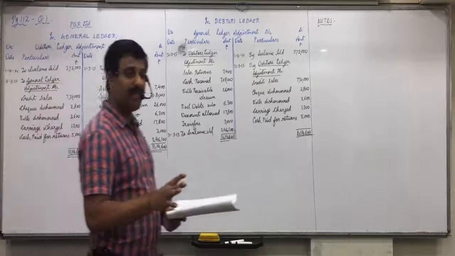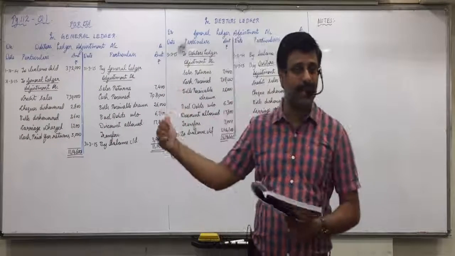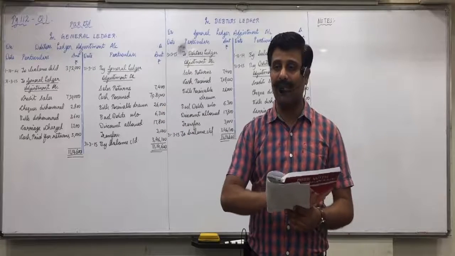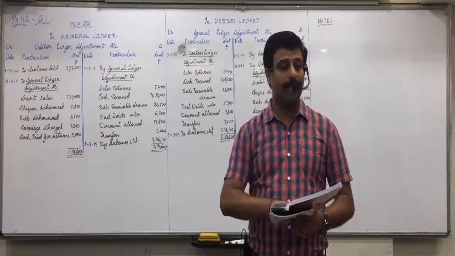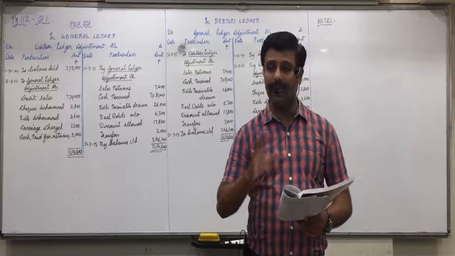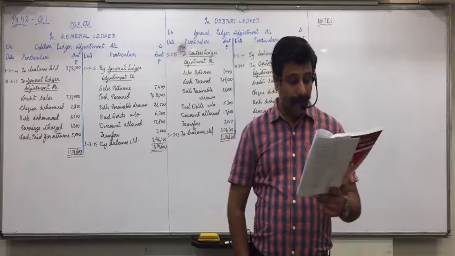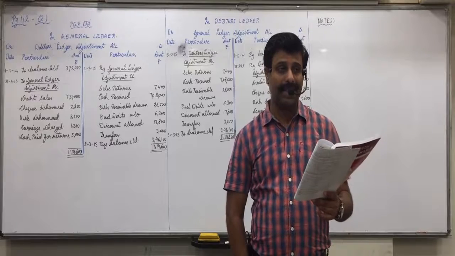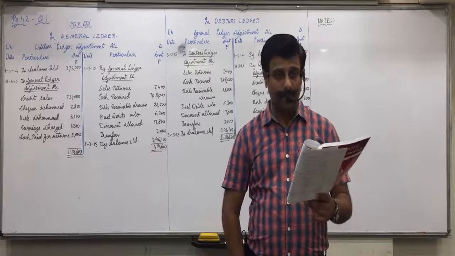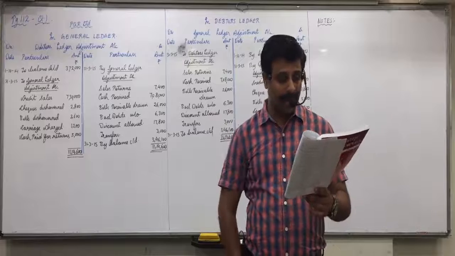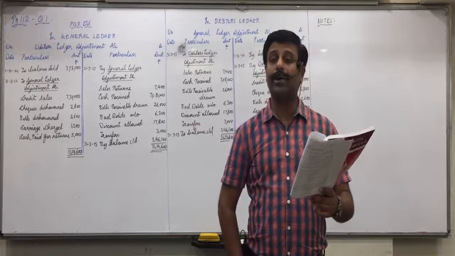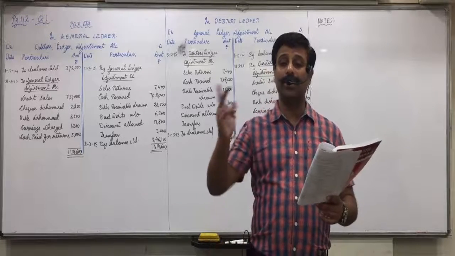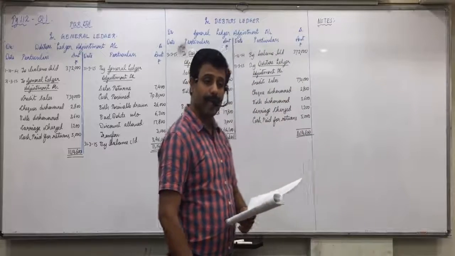Opening balance on 1/1/15, it's only of 1 month, like question 1 was of 6 months. So opening balance 1/1/15, all other transactions on 31/1/15. Prepare creditors ledger adjustment account in general ledger. There is a direct account, creditors account, we'll treat it like creditors account. And general ledger adjustment account in the creditors ledger is the opposite account. Is everyone clear with this?